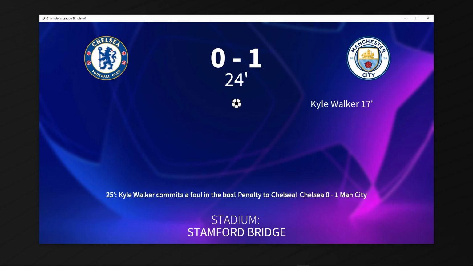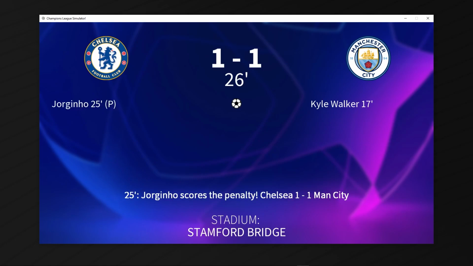Kyle Walker commits a foul in the box. It's a penalty to Chelsea, and if Jorginho stays calm, he will send this game probably to a penalty shootout, which I don't know how we're going to decide. We'll cross that bridge when we get to it. He scores. It's 1-1. Can anyone score before the end of extra time? Ederson can get a red card though.